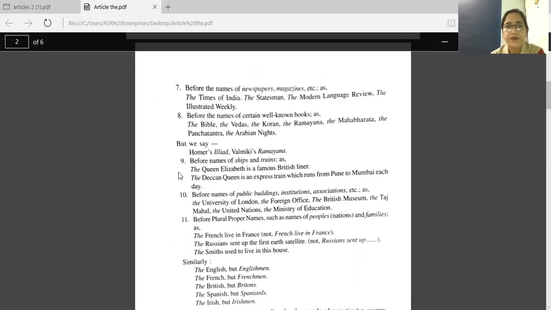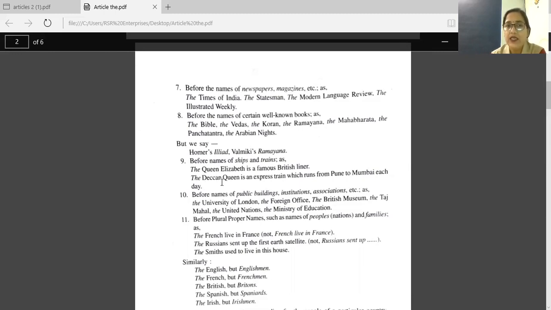Ninth one. Before names of ships and trains. See these examples. The Queen Elizabeth is a famous British liner. Before Queen Elizabeth, we have the, as it's the name of a ship.